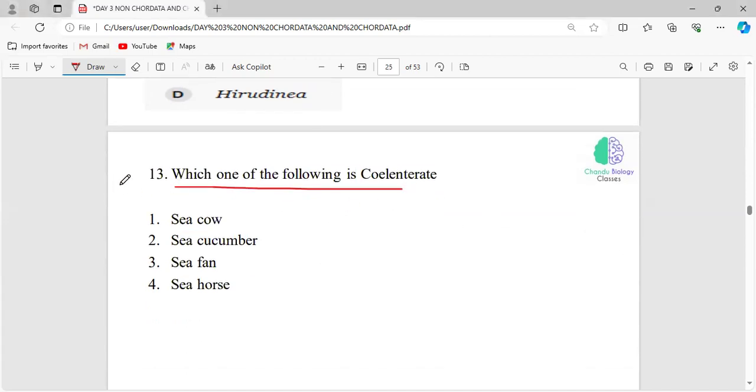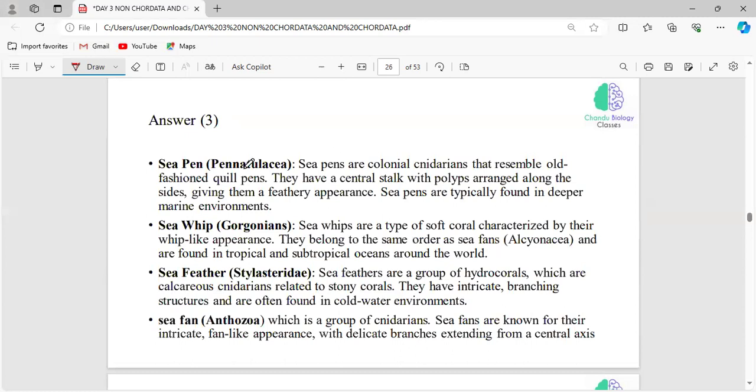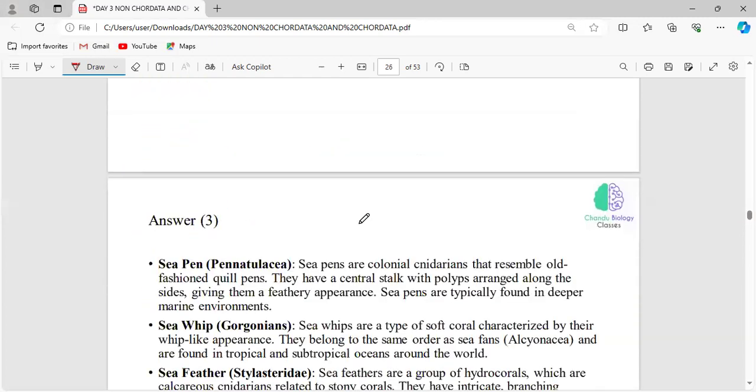And which one of the following is a sealant trait? See, this is an important question where everyone finds confusion with respect to the Echinodermata and Coelenterata, as the name starts with C. Just tell me, sea cow, sea cucumber, sea fan, and sea horse. These are all a list of organisms, and you have to choose which will be the correct sealant trait. Sea fan. And the sea cow, sea cucumber, sea horse, they come under the phylum Echinodermata. Okay, and all the other coelenterates start with the name sea.